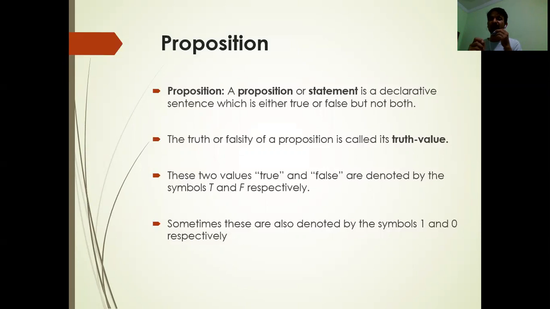Generally, the truth value true is denoted by capital T, and false is denoted by capital F. Sometimes these are also denoted by 1 and 0 respectively: 1 stands for true and 0 stands for false.